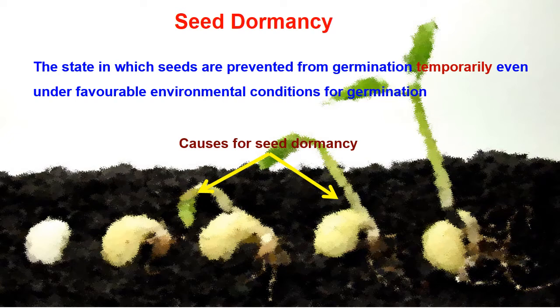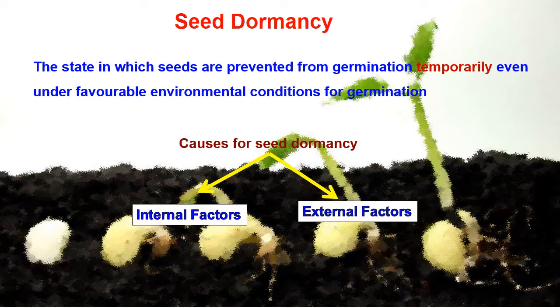Seed dormancy is of two types. First is coat imposed dormancy and next is embryo imposed dormancy. The causes for seed dormancy are classified into two types, internal factors and external factors. The seeds released from the plant in a dormant state exhibit primary dormancy, and this primary dormancy is due to internal factors.